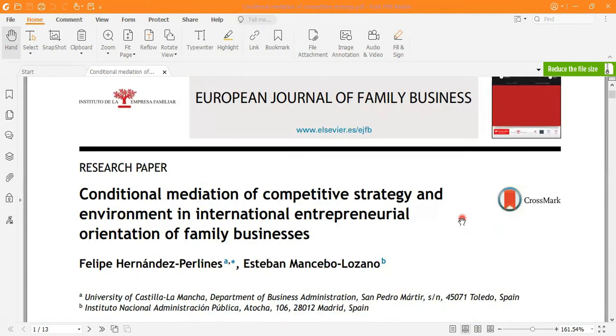So this is a wonderful paper which I have got, and with the help of this research paper, I will guide you how you can report the results of your mediation analysis, either in prose form or in tabular form. Normally, we sometimes face problems on how to report. Different research papers report their Smart PLS results in different ways, so I thought this one is wonderful. That's why I'm here to share. Otherwise, you are intimidated to follow any other method to report the results of your mediation analysis.